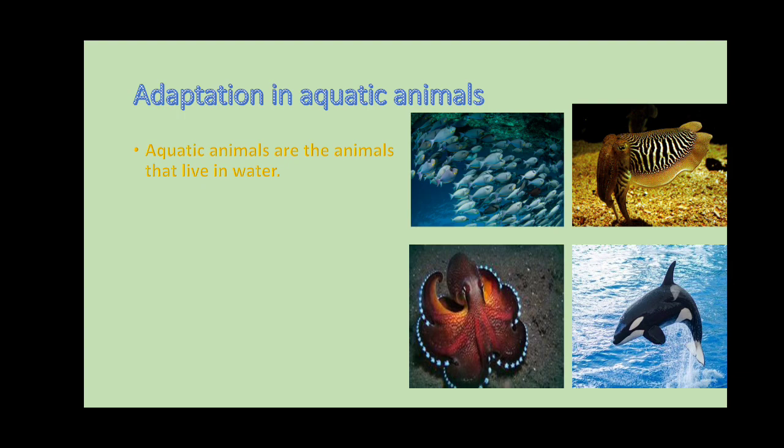When it comes out of the water, they die. They may die after some time, maybe after 1 hour. Some fish die after a few hours, and octopus also after some hours. Aquatic animals can survive only in water. Animals which live only in water are called aquatic animals. They have features that help them to live in water. Whatever physical features they have help them to survive in water. Their physical features adapt to those circumstances.